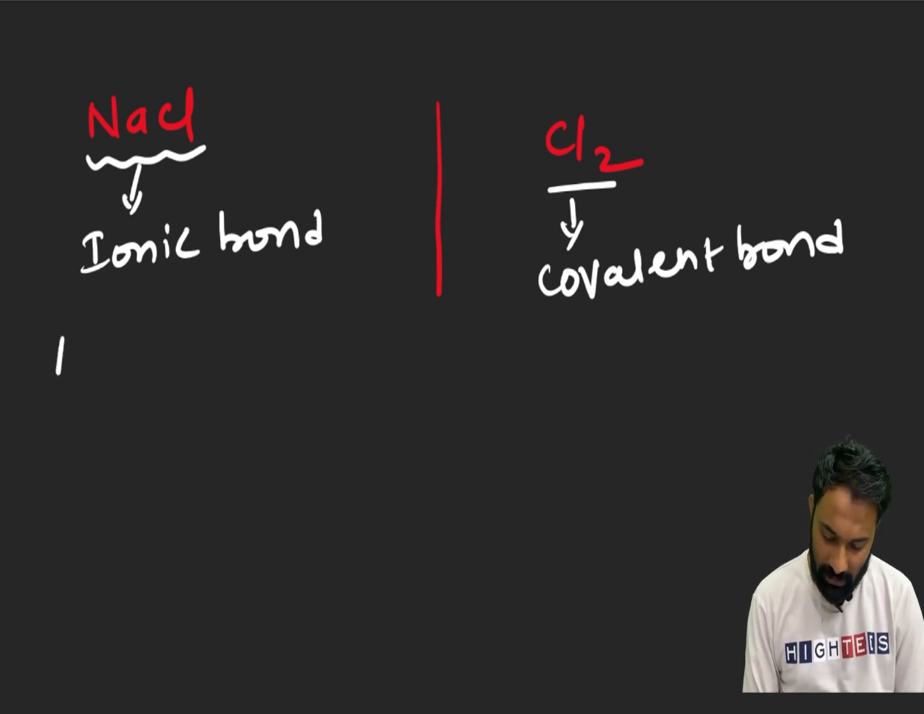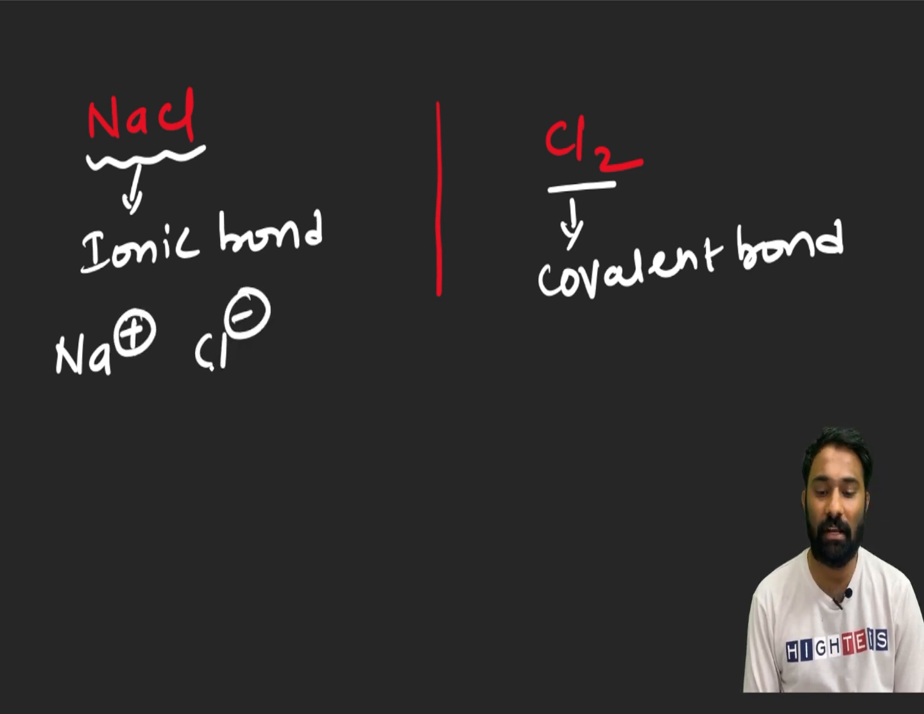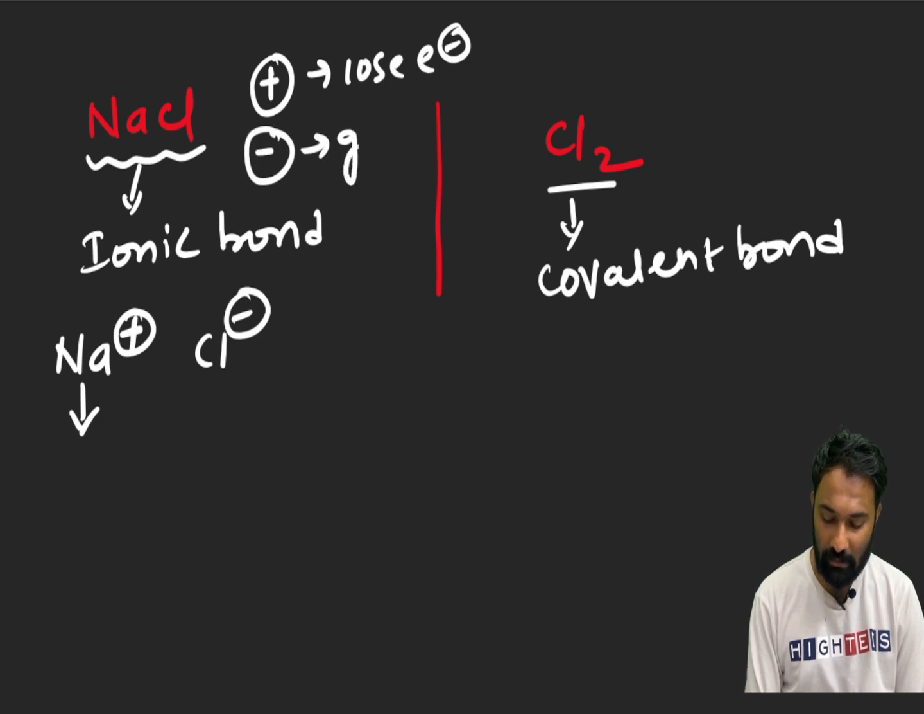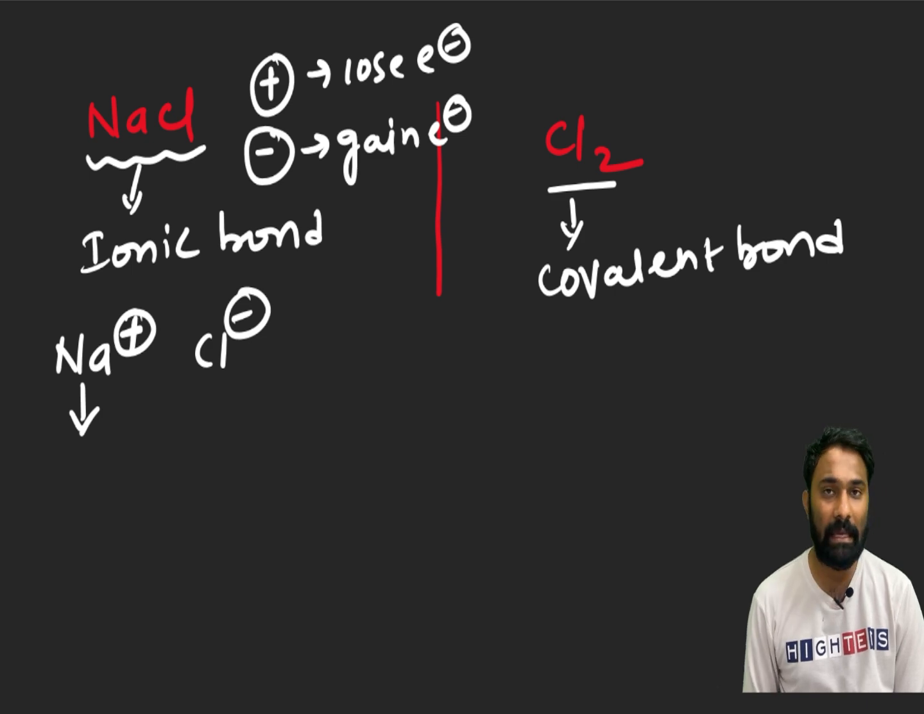First, this Na plus and the Cl minus. Due to this transferring of electrons only, this will form the anion. Now you see, Na, what I said in the last class, I explained very clearly. Plus indicates loss of electron. Negative indicates gain of electron. Loss of electron, gain of electron.